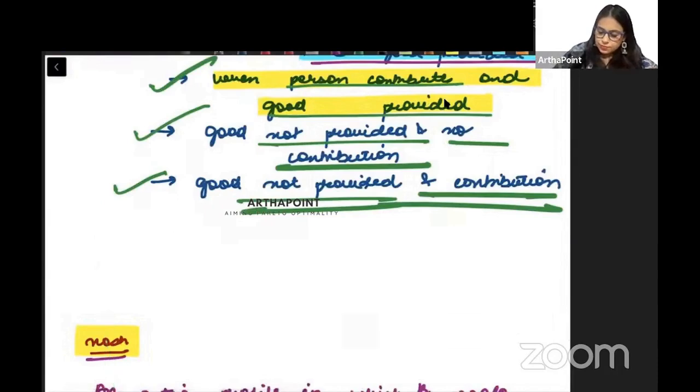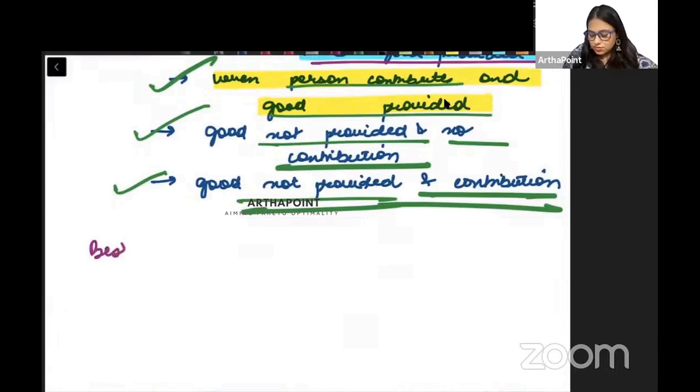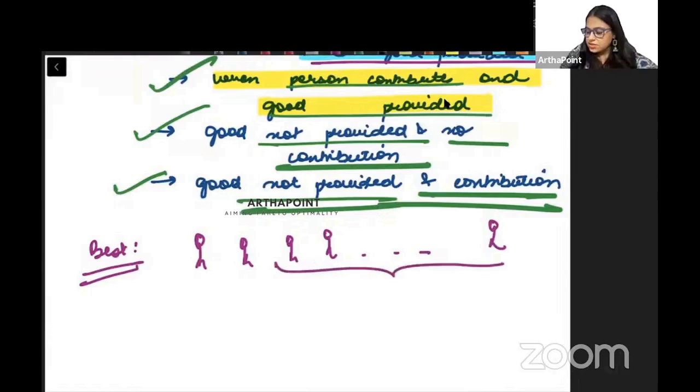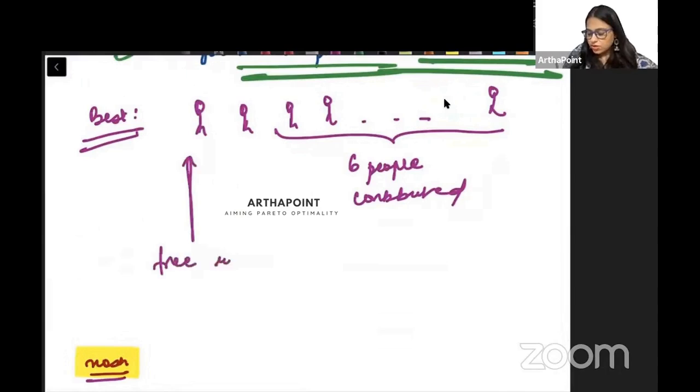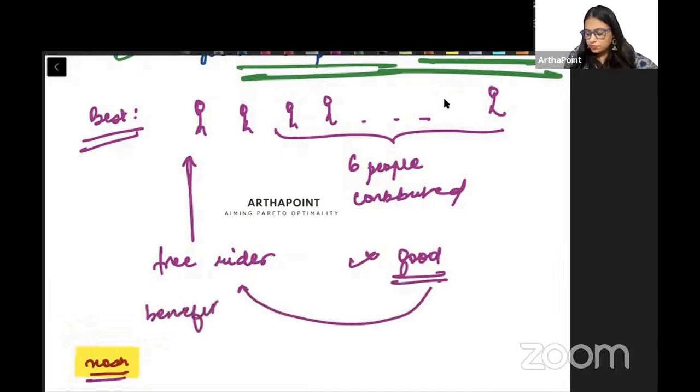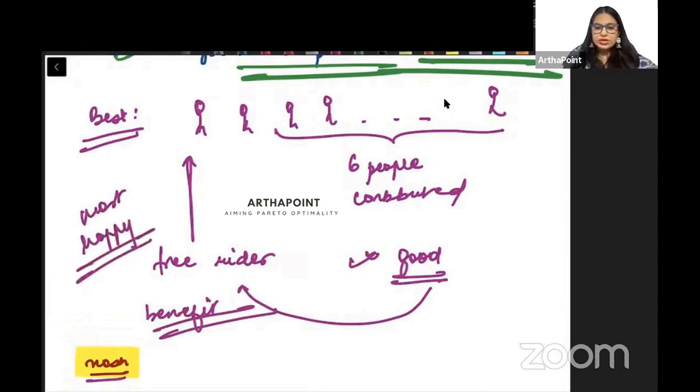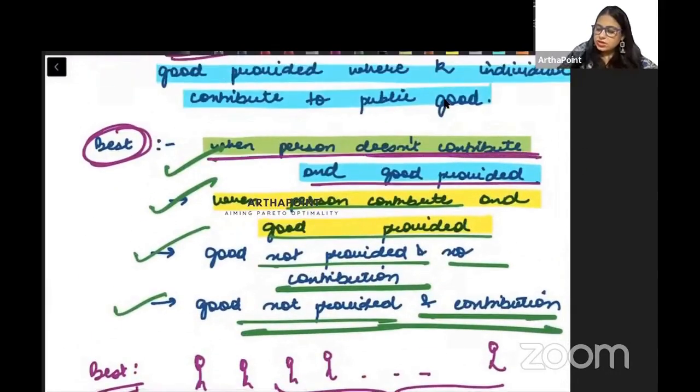Look, what is the best option? So these are 10 people. These 6 people contributed. This person free rided. He did not contribute. He is a free rider. Yes, the good is created. The public good is created. He will also get the benefit from the good. Right? He is most happy. This is the first best option: the person is not contributing and the good is provided.